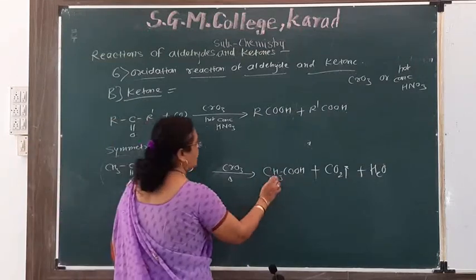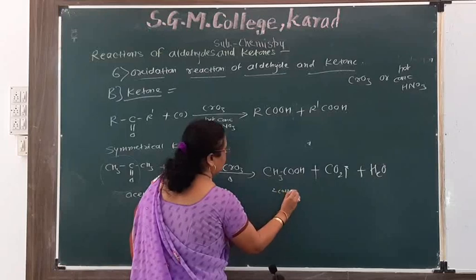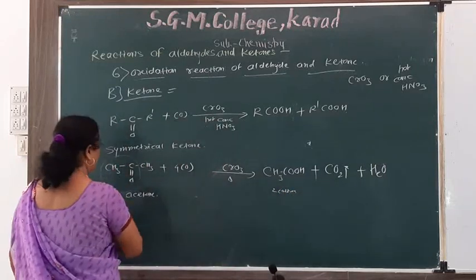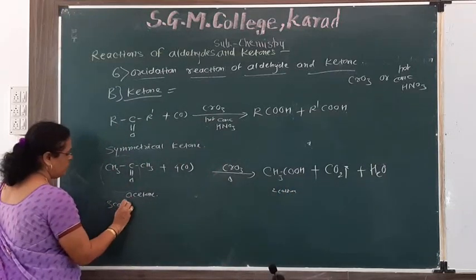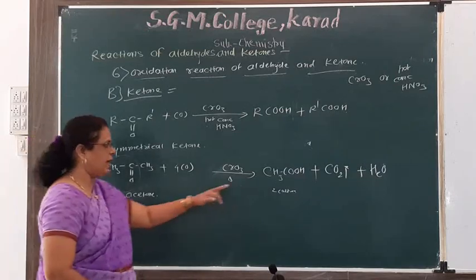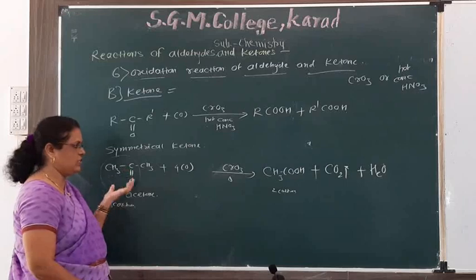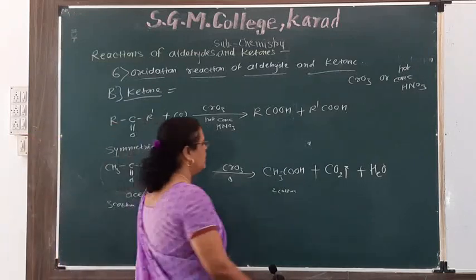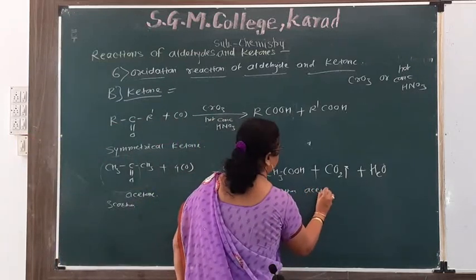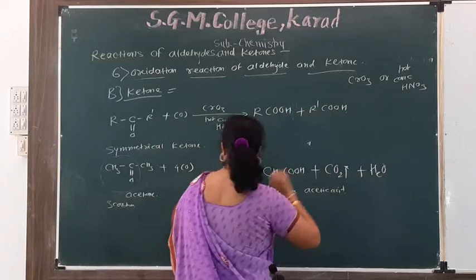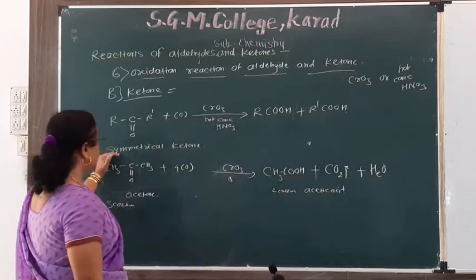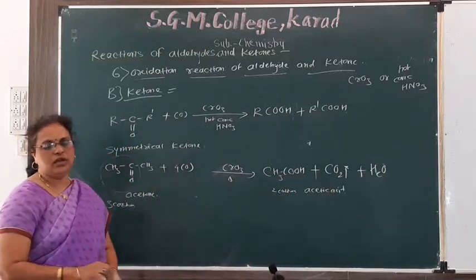Here 2 carbon atoms are present. Here total 3 carbon atoms, means 1 carbon atom less than the starting ketone, that is acetone. Name of this compound is acetic acid. This is in case of symmetrical ketone.